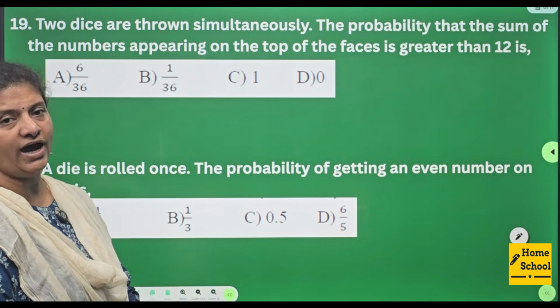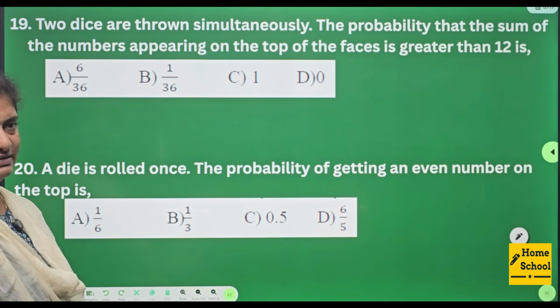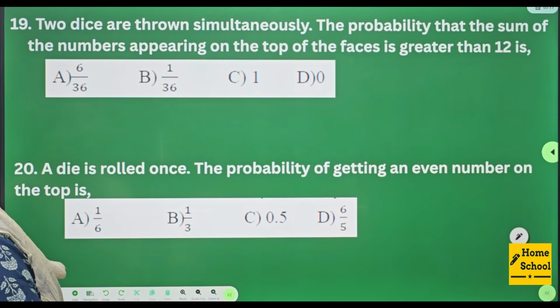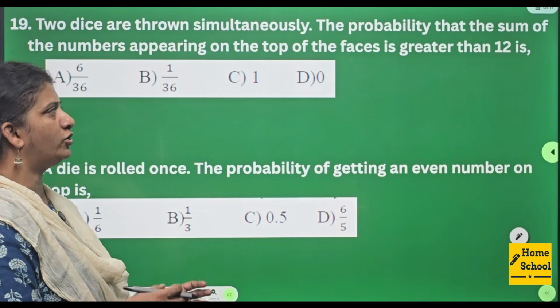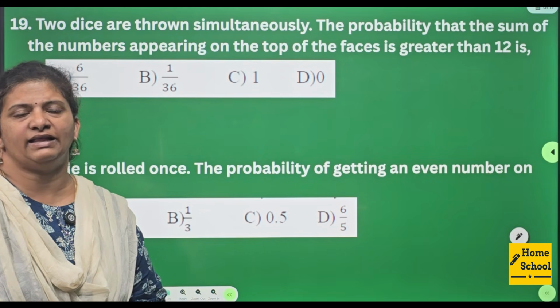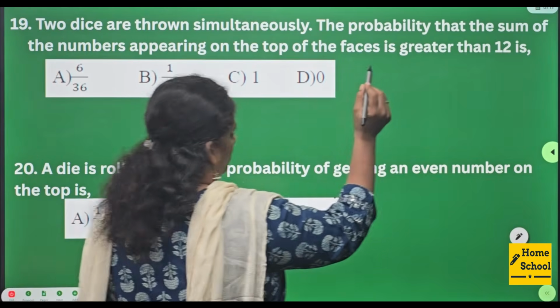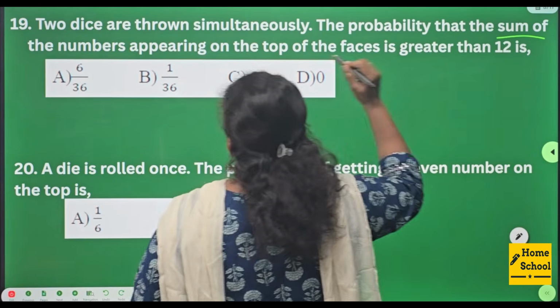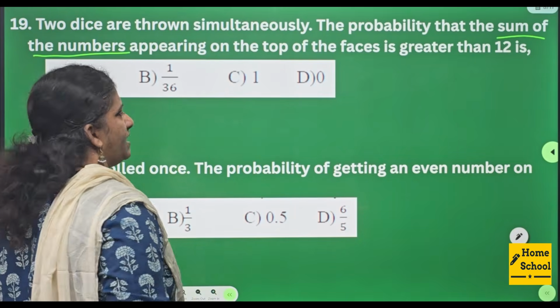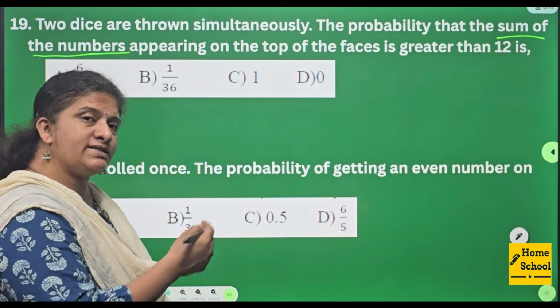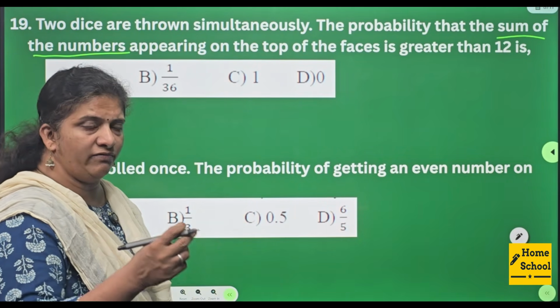19. 2 dice are thrown simultaneously. The probability that the sum of the numbers appearing on the top faces is greater than 12 is? Observe the question. 2 dice, okay? What are all the sample spaces? We know 1,1; 1,2; 1,3.